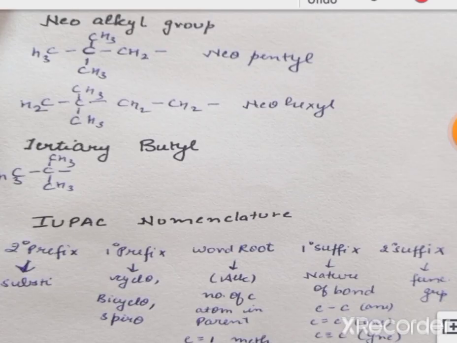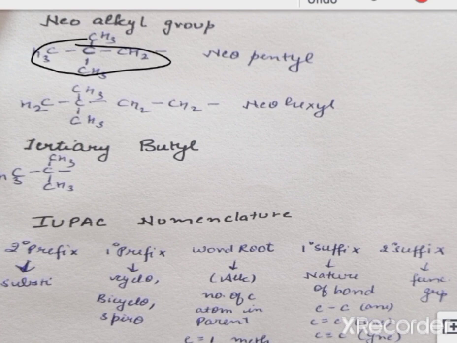Our next alkyl group is the neoalkyl group. In the neoalkyl group, there are 2 methyl groups that are separated from the parent chain. For example, here the parent chain is of 3 carbons and 2 methyl groups are attached to the second carbon position. Here we have the free valency which can be substituted by hydrogen or any other substituent group. If it is substituted by hydrogen, then it will form neopentane. Similarly, we have the neohexyl group also.